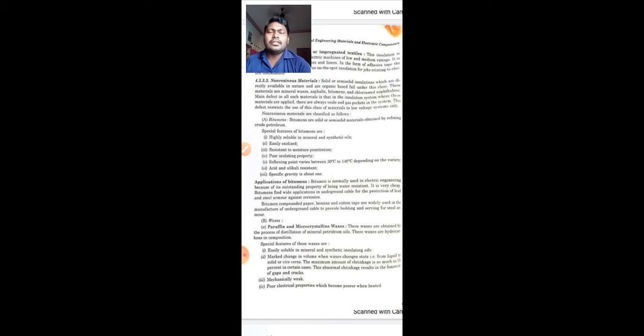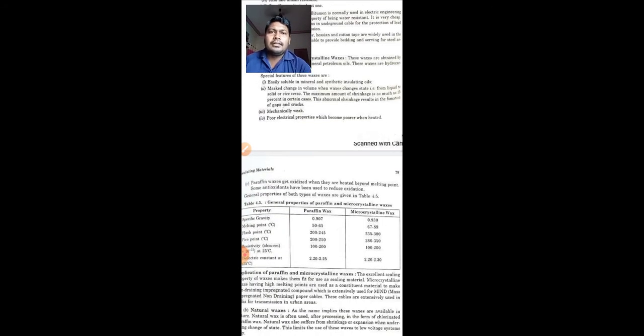The special features of these waxes are: they are easily soluble in mineral and synthetic insulating oils, and show a marked change in volume when waxes change state, that is from liquid to solid or vice versa. The maximum amount of shrinkage is as much as 15% in certain cases. The abnormal shrinkage results in the formation of gaps and cracks.